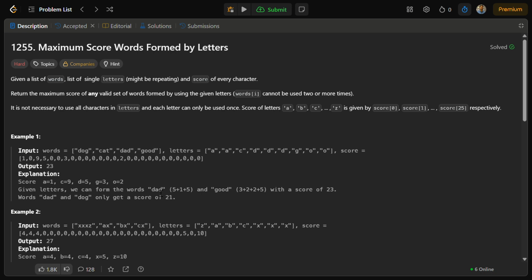Given dad, we get 5 plus 1 plus 5. D score is 5 and A score is 1, so dad is 11. And good is 3 plus 2 plus 2 plus 5, that is 12. So 11 plus 12 is 23. Now for dad and dog, we get only a score of 21. But we need to return the maximum score of any valid set, so the maximum score would be 23. The set dad and dog is also valid, but its score is a little less than the score we got.